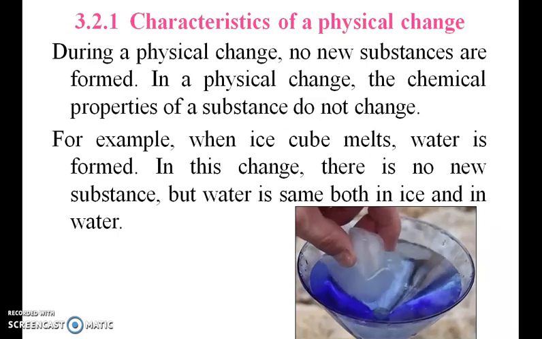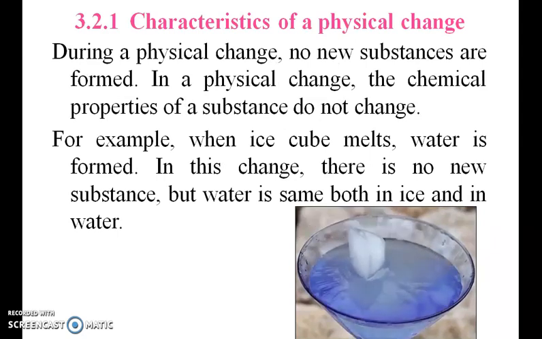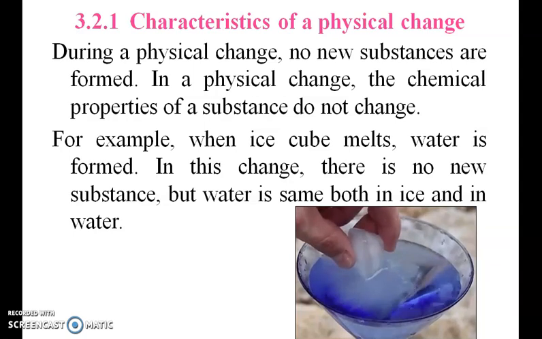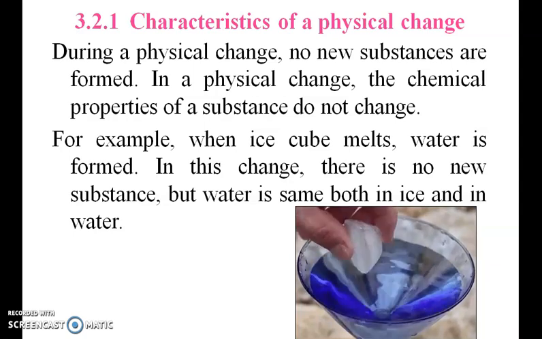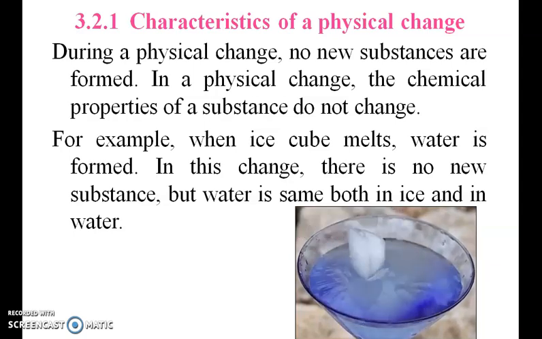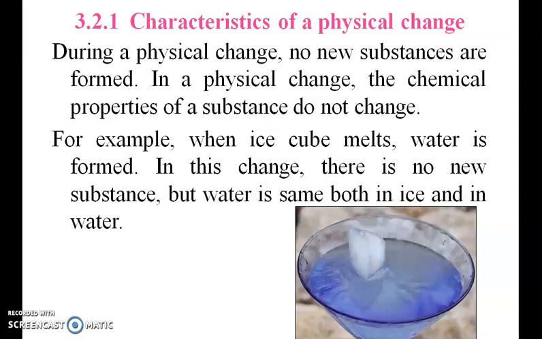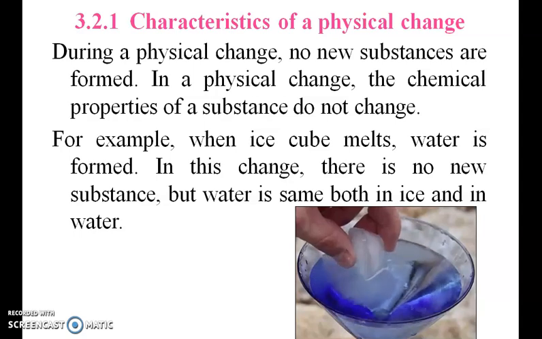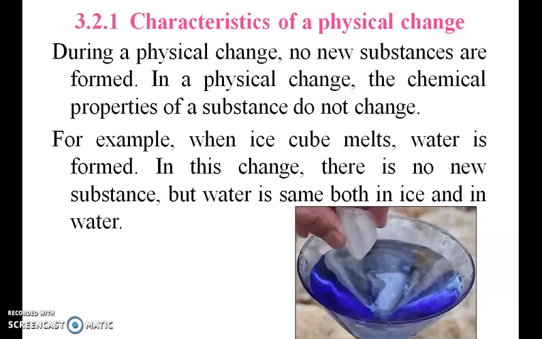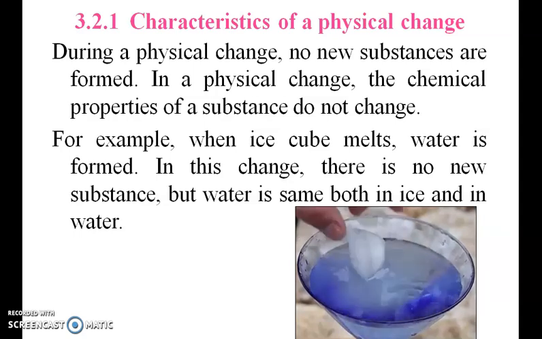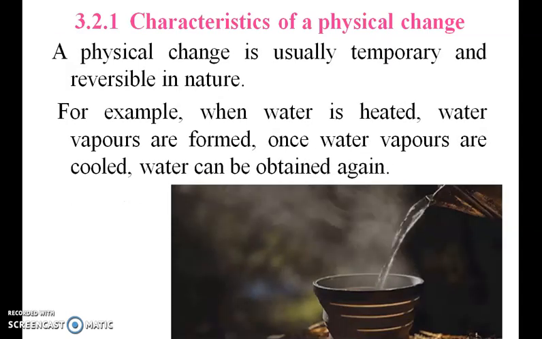Okay. So, characteristics of a physical change. During a physical change, no new substance is formed. In a physical change, the chemical properties of the substance do not change. So here in the example, when an ice cube melts, water is formed. In this change, there is no change in substance, but water is the same both in ice and in water.